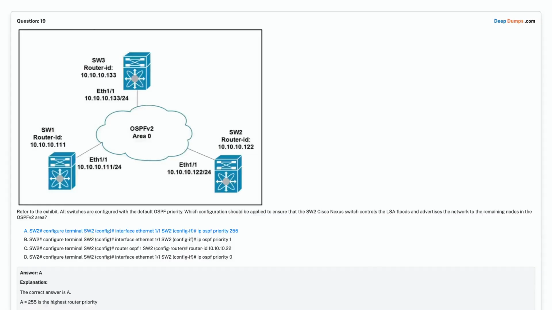Correct answer is Option A. SW2# configure terminal. SW2(config)# interface Ethernet 1/1. SW2(config-if)# ip ospf priority 255.